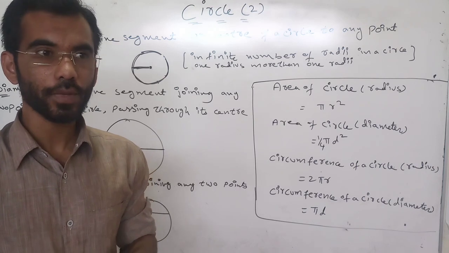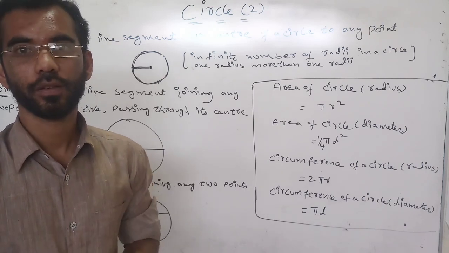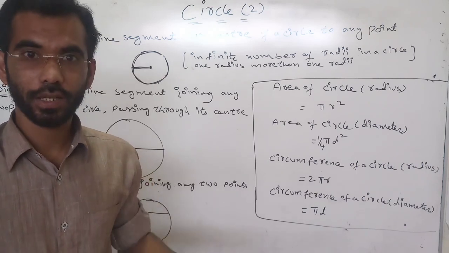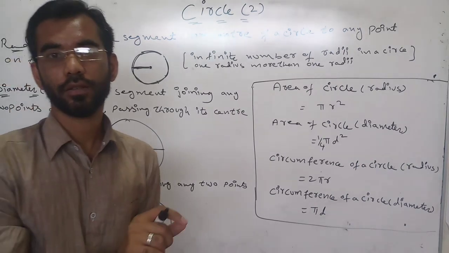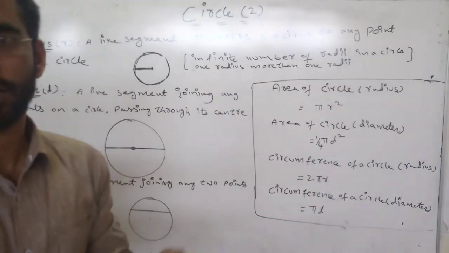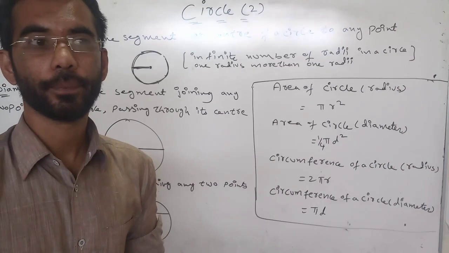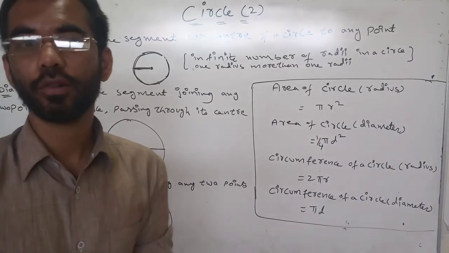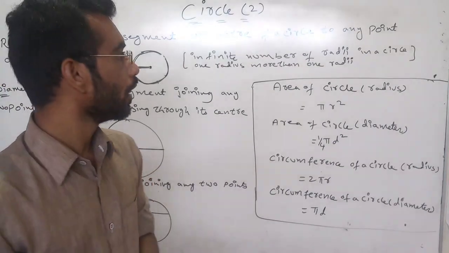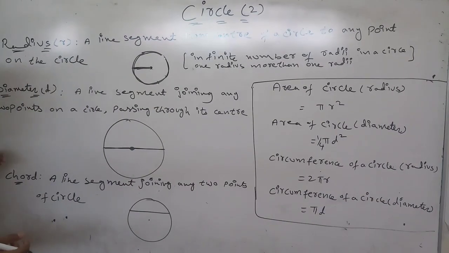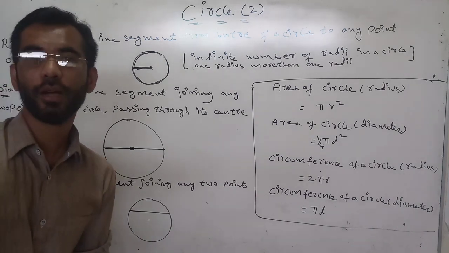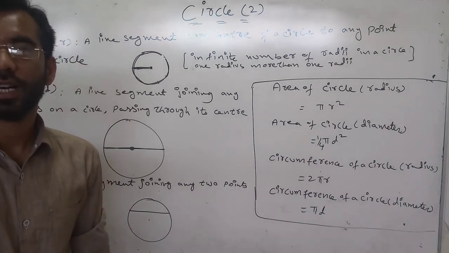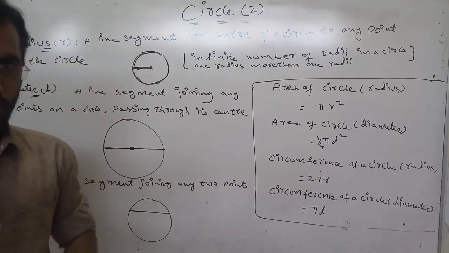Example, Ashoka Chakra, bicycle spokes will be there. Okay, and many more examples you can take. Diameter is 2 times the radius. We will see in the next.